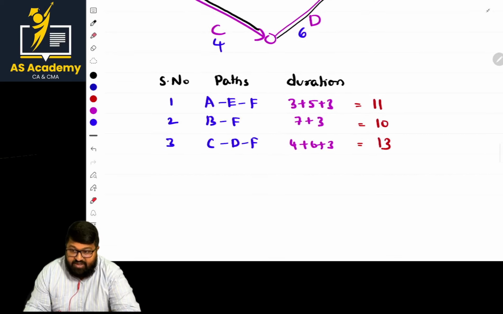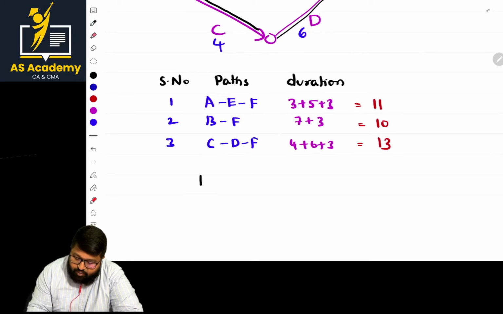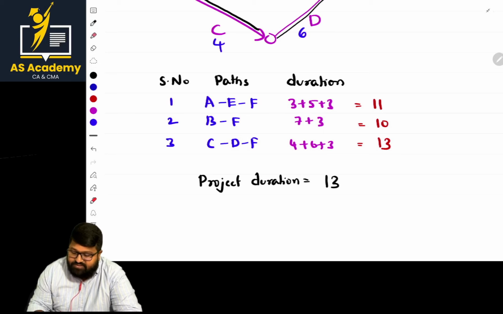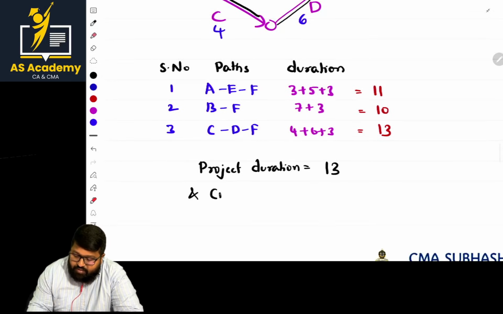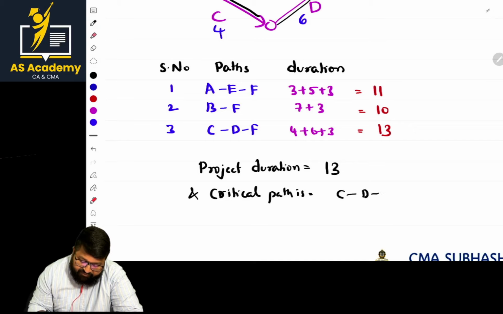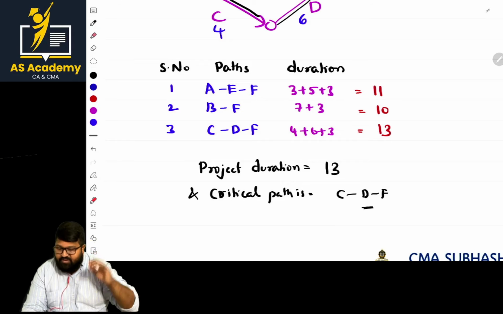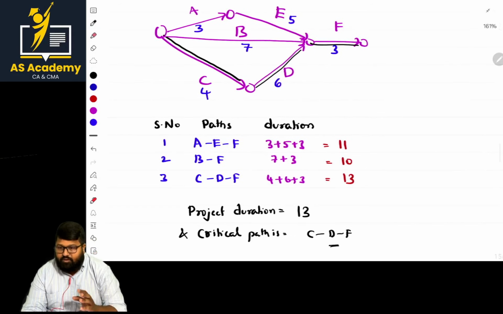Whatever summary is important. If you're not writing the summary, they'll cut the marks. So the summary is that project duration is equal to 13, the highest of all the paths. And they may ask the critical path in the exam also. The critical path is CDF. If you write that, then you will get full marks. So this is the way of constructing the critical path.